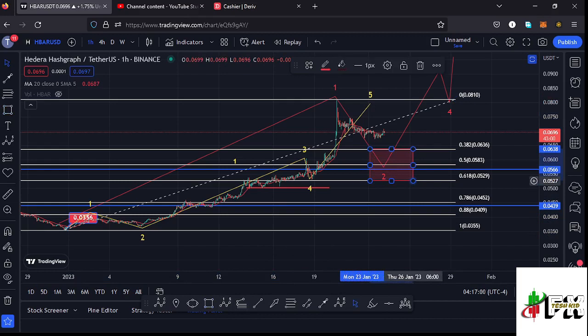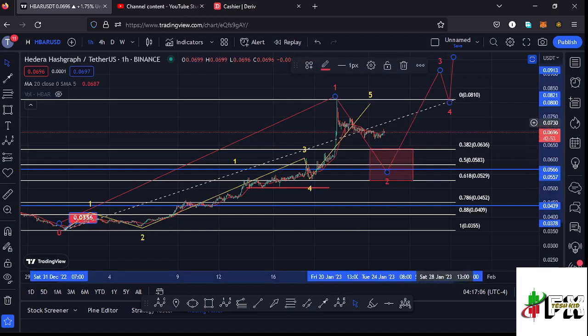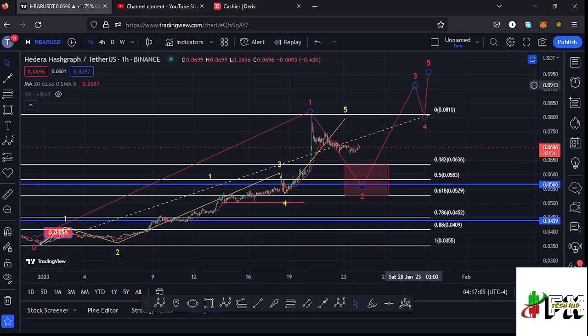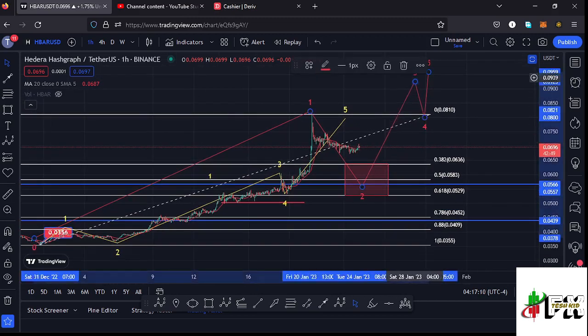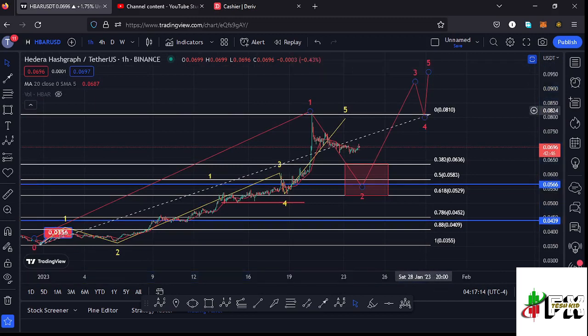which lies between the $0.0636 mark and the $0.0529 mark, and that is the minimum that I'm expecting that second wave to the lower side to do before we can expect another bounce to the upside in the formation of that wave 3, then a wave 4, and then a wave 5 to continue pushing even higher.